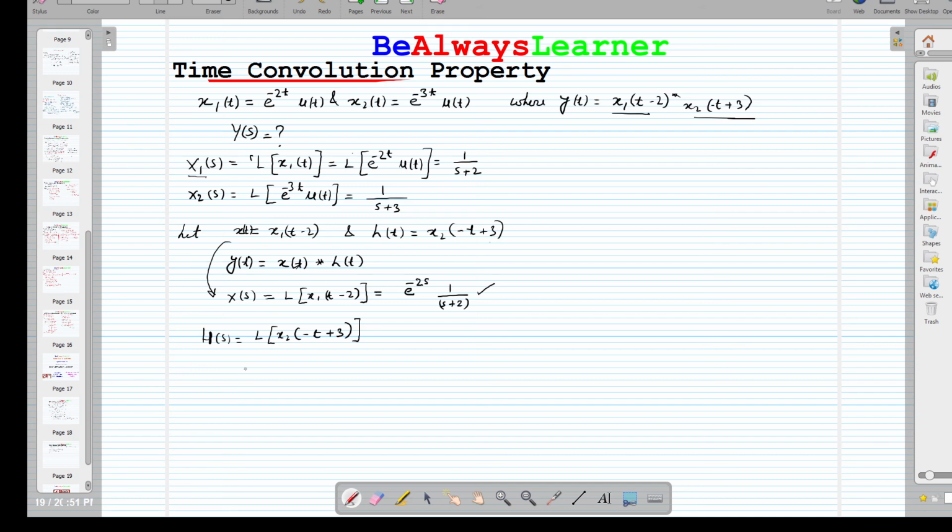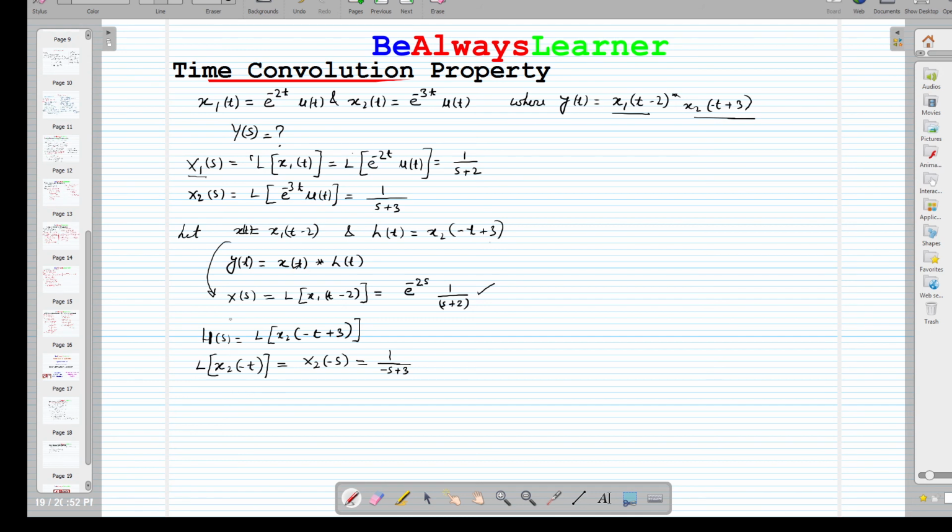So for that one, we can use the time reversal property, since we need to find x2, which is a time shifted signal, and we already know the value of x2(t) is e raised to the power minus 3t. Fine. So if there is time reversal, we will represent it by the property of time reversal as X2(minus s). If it is so, we have already calculated X2 here, so what are we going to do in this? We are going to put minus s in place of s. That is with the property of time reversal.